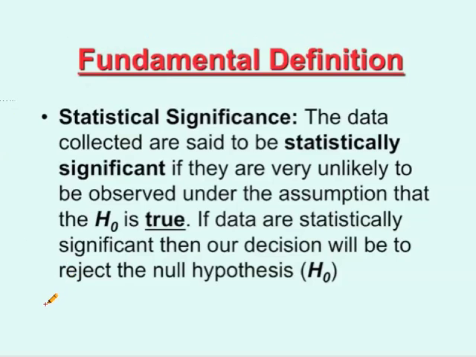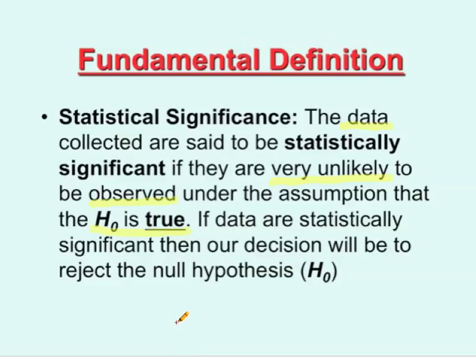So what does this all mean? Let's go over this real quick. The first key thing about statistical significance is that the data collected are very unlikely to be observed under the assumption that the null is true. What do we mean by that? Well, I'm going to assume for a moment that the null hypothesis is true, that is exactly the way of the world.